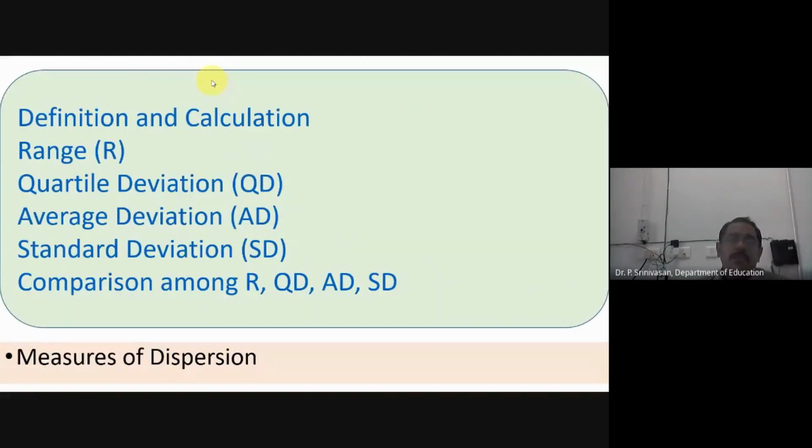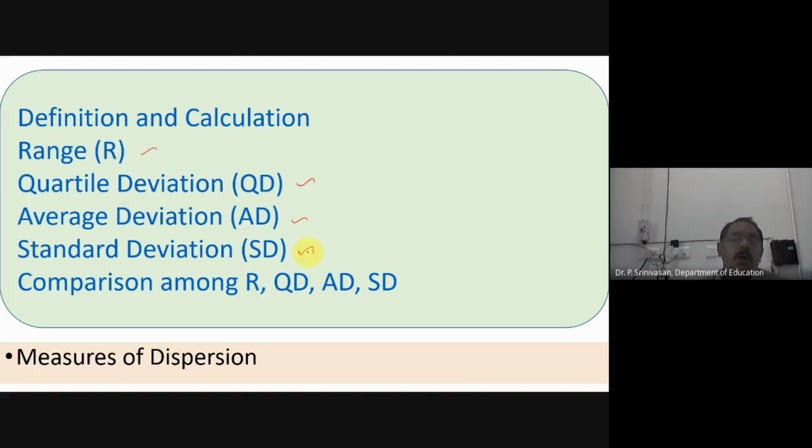Here we have four measures of dispersion. The first one is range. The second one is quartile deviation, QD. The third one is average deviation, AD. The last one is standard deviation, SD. These are the four measures which tell about how far the scores are diffused or spread.